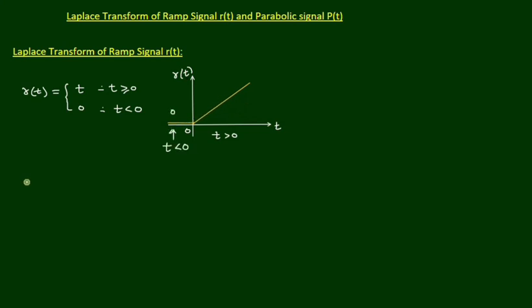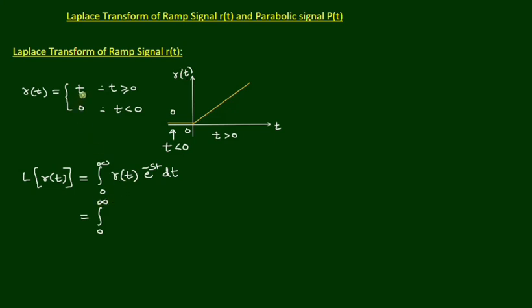So we try to find the Laplace transform of r of t, that is, the Laplace transform of the ramp signal, r of t, equals integral from 0 to infinity of r of t e power minus st dt, that equals integral from 0 to infinity.